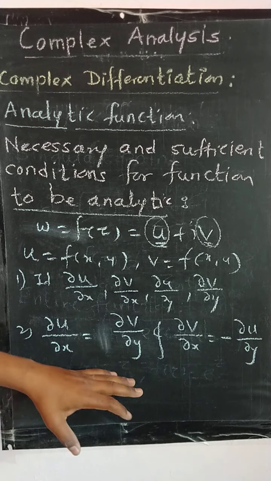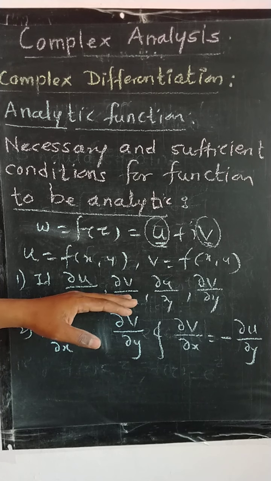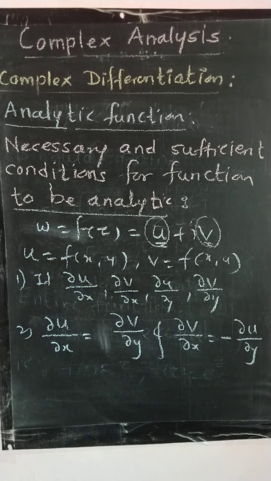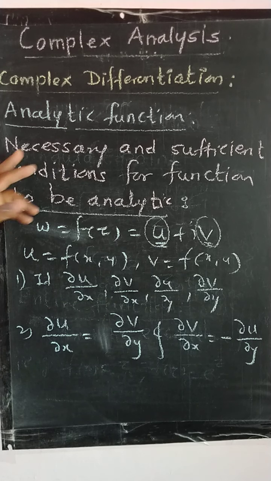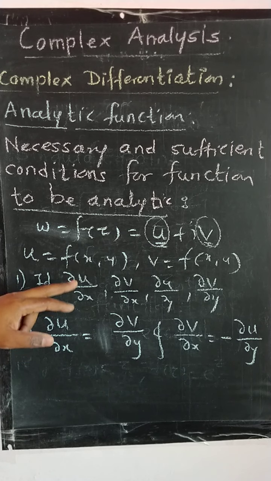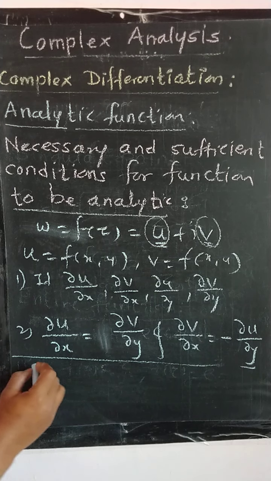If these two conditions are satisfied, then we can say the function is analytic, and if only one of them is satisfied, then we can say the function may be analytic. For the function to be analytic, these two conditions have to be satisfied, so that is why they are called necessary and sufficient conditions. So these conditions are in Cartesian form, that is, in the form of x and y. If the function is in polar form, then we have the necessary and sufficient conditions,